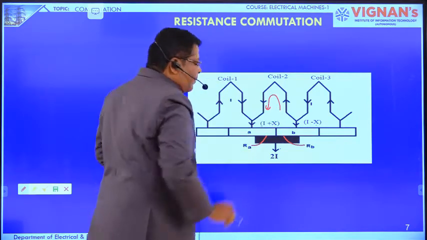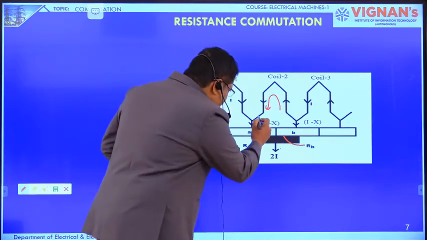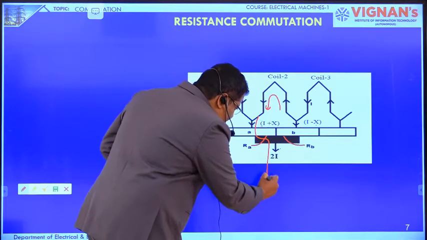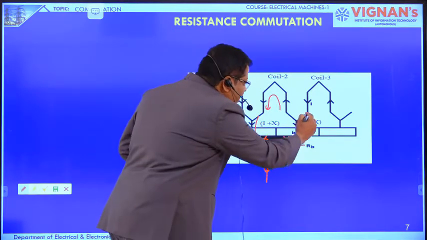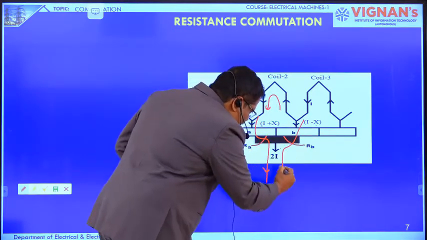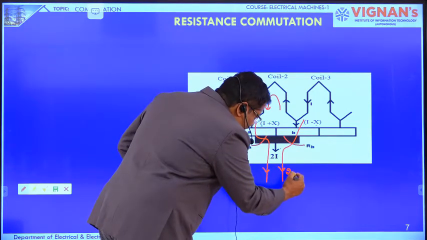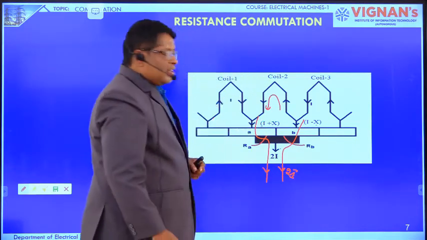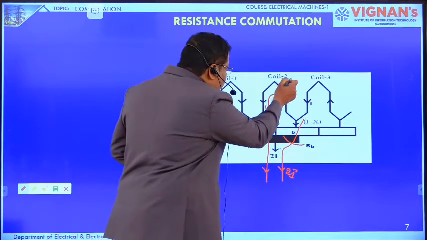That is added to coil 1, so I plus X amount of current comes here, and I minus X comes here. The total current becomes 2I, with X amount of current flowing through coil 2.